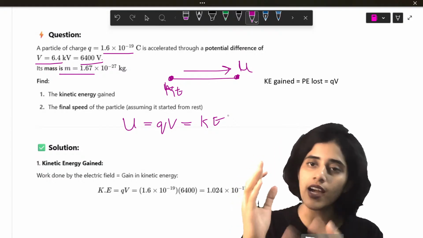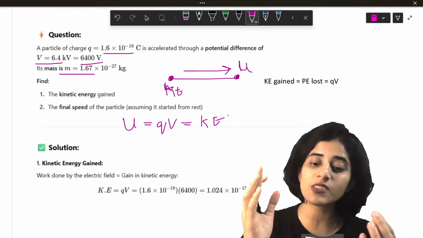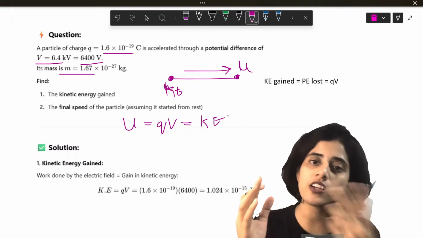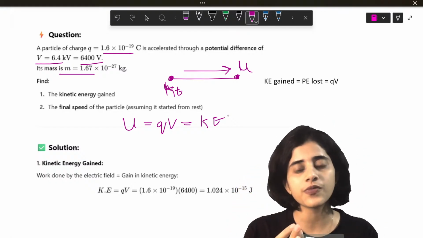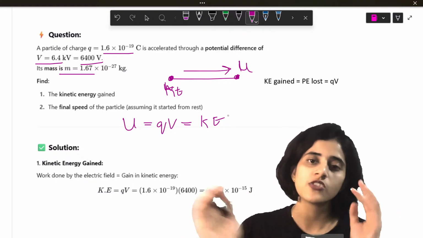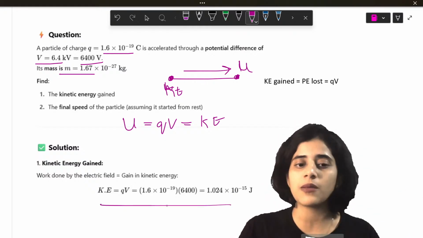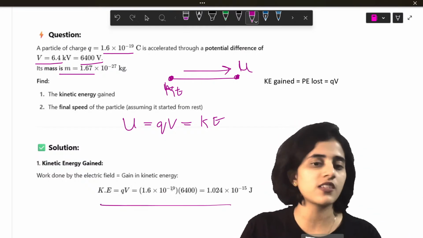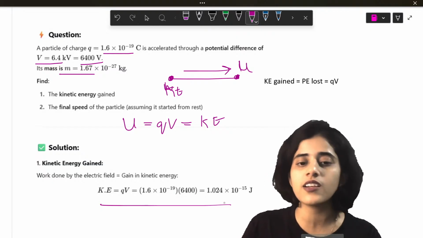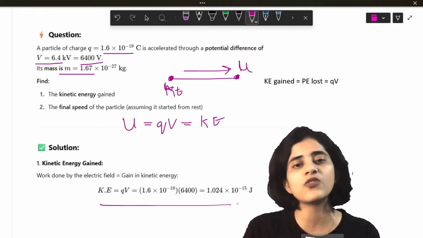So imagine work is done and all of it is stored as potential energy. Now, the moment when it's moving, when there's no potential energy, it should have energy. So the energy should obviously be kinetic energy. Kinetic energy gained is equal to potential energy lost, so it should have the same value, which is QV. So you can just use the same thing. Q is 1.6 into 10 raised to minus 19 into voltage, which is 6400, which is 1.024 into 10 raised to minus 15 joules.